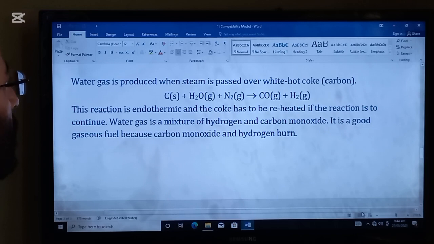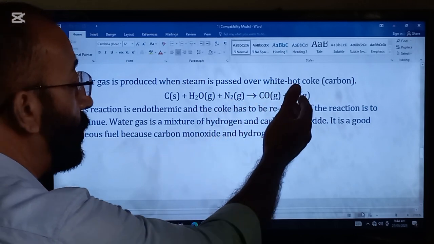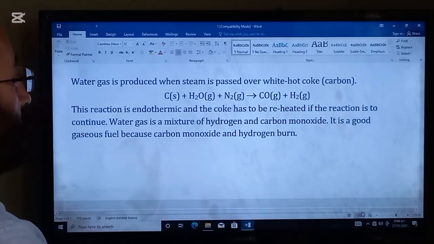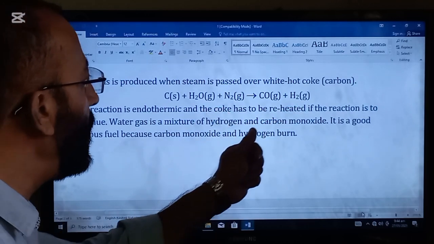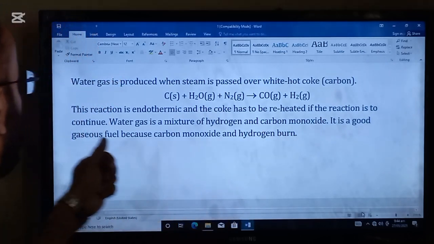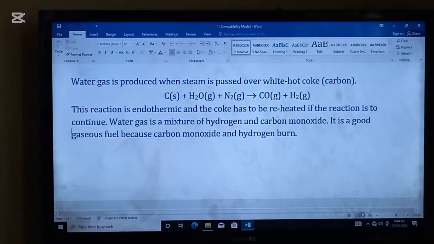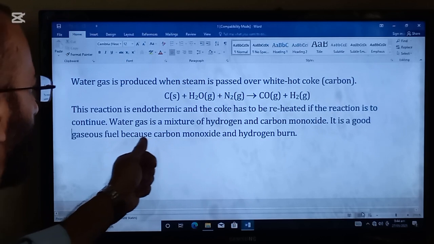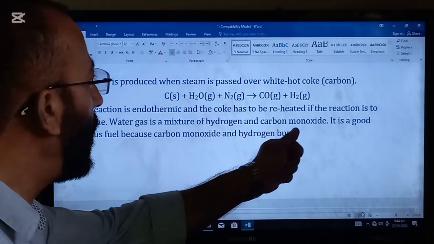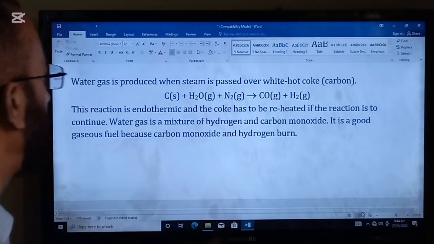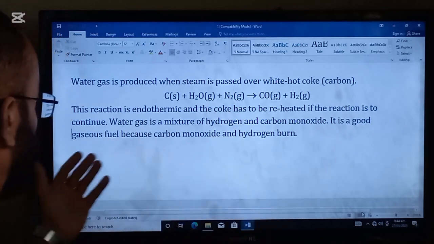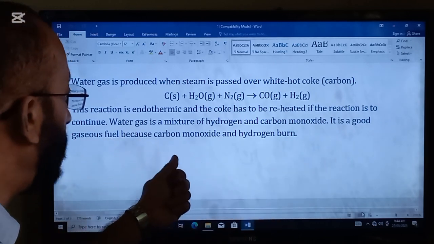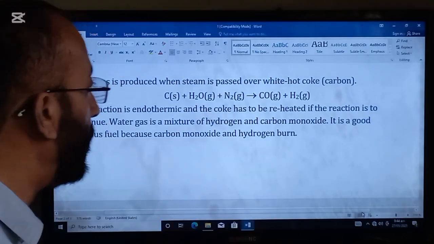Water gas is produced when steam is passed over white hot coke. So this is the process. This is endothermic and the coke has to be reheated if the reaction is to continue. Water gas is a mixture of hydrogen and carbon monoxide. This is the product which is called water gas. It is a good gaseous fuel because carbon monoxide and hydrogen burn.